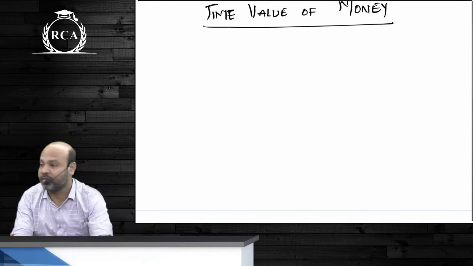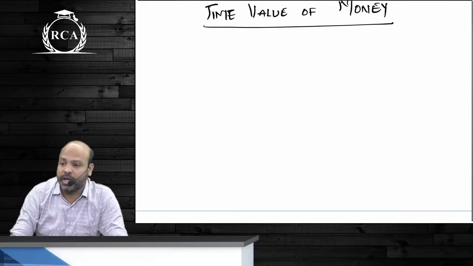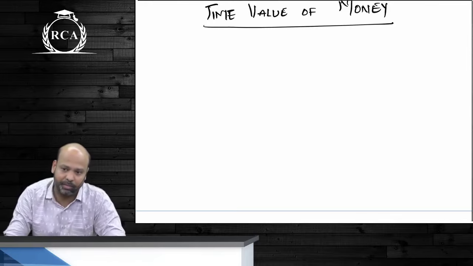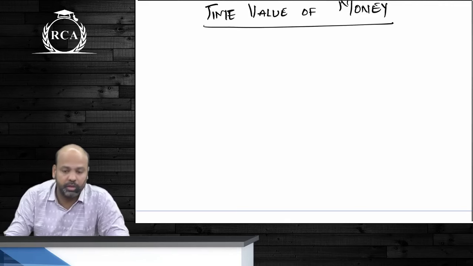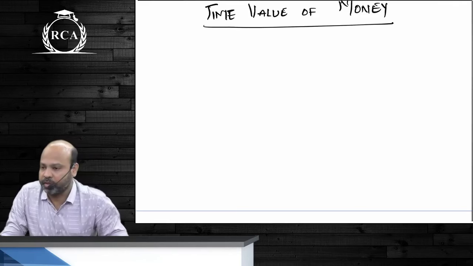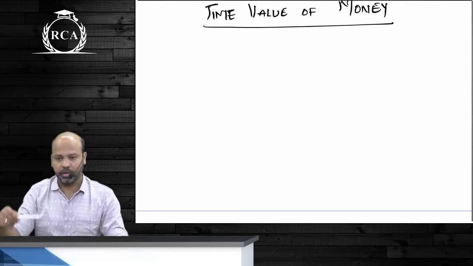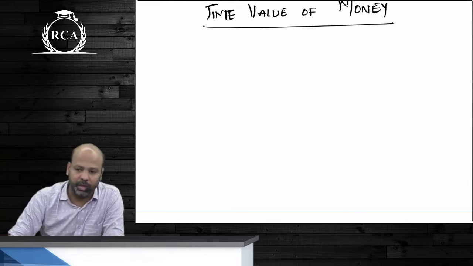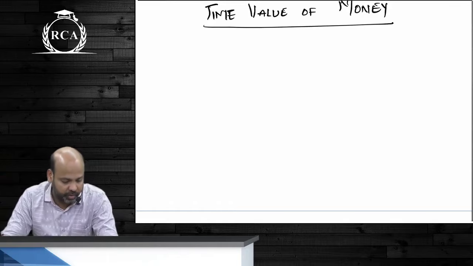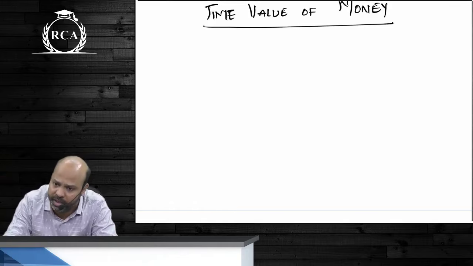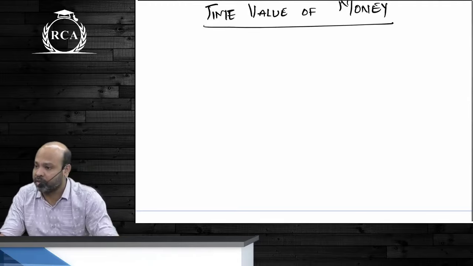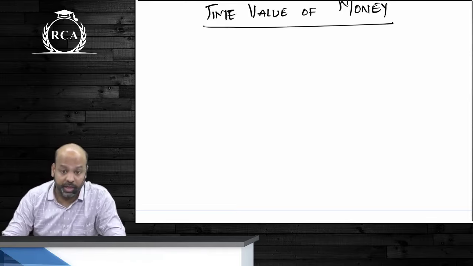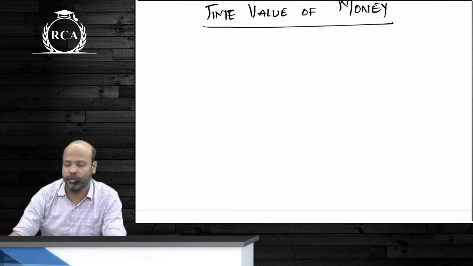Alright, guys. So when you say time value of money, the purchasing power of money will never remain constant. It will keep changing, guys, primarily on account of inflation. If a particular product is costing you 100 rupees today, it need not cost 100 rupees a year later. It need not cost 100 rupees 2 years later, 3 years later. The price of the commodity usually will keep increasing. India being a developing country, we will have an inflation of about 5-6%, though our long-term target is 4% plus or minus 2%. We are comfortable with the inflation being in the range of 2% to 6%, but we will still want it to be closer to an average target of 4%, not closer to the upper limit of 6%.